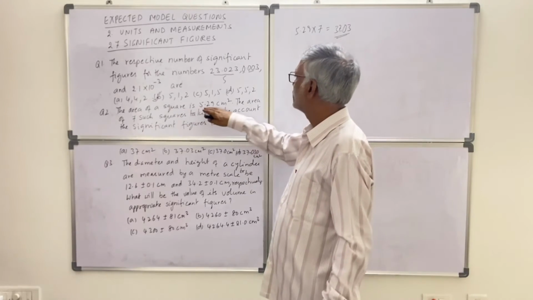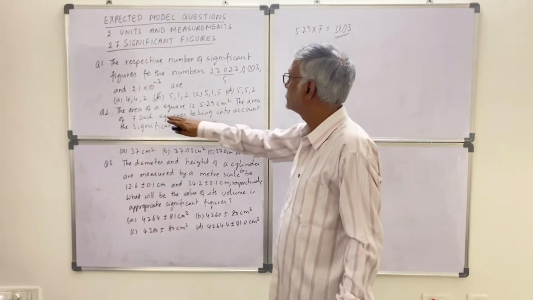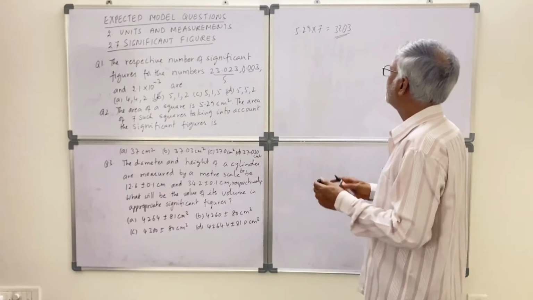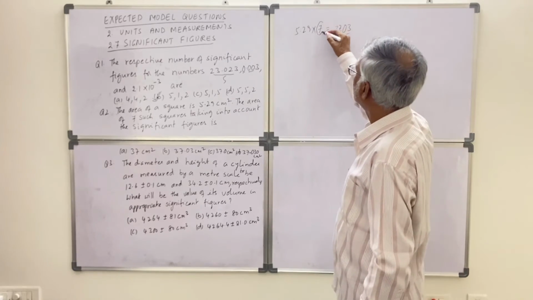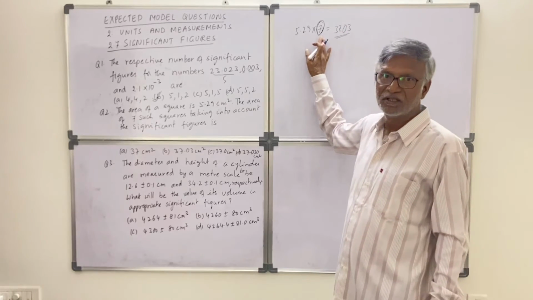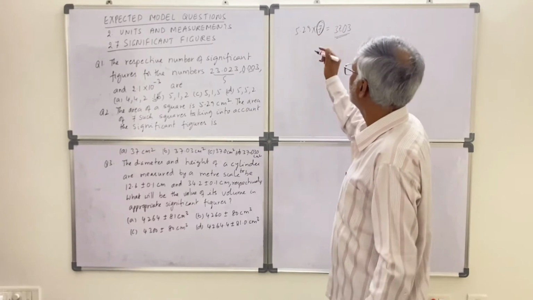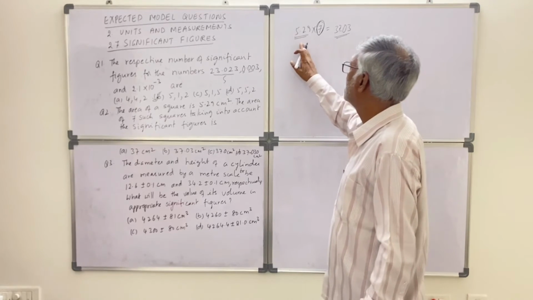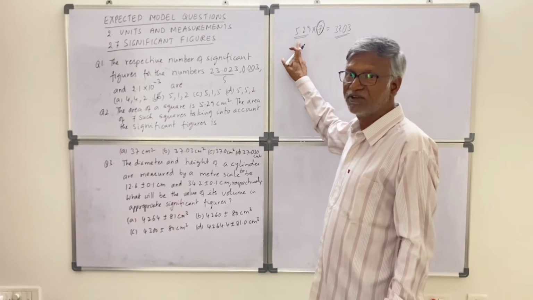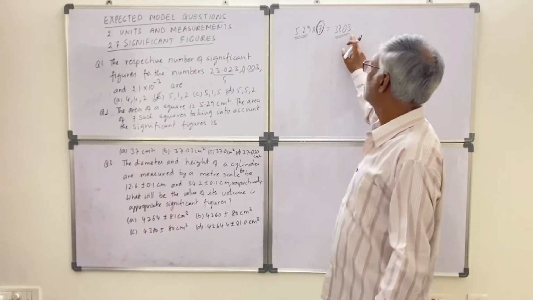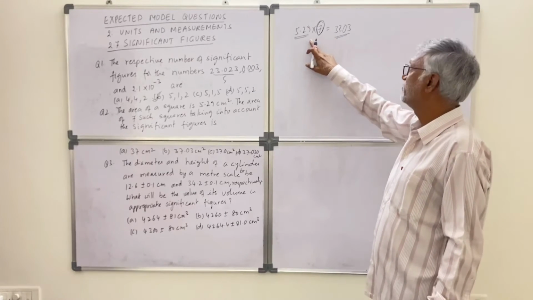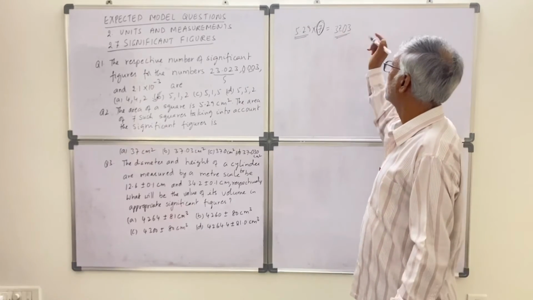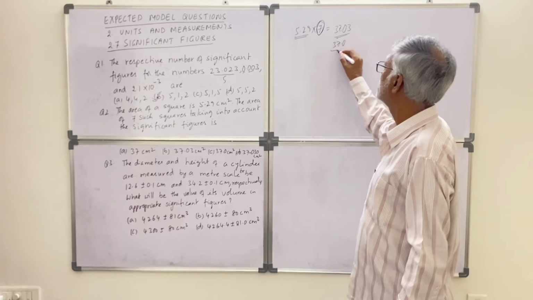The area of a square is 5.29 centimeter square. The area of 7 such squares, taking into account the significant figures, is? Generally, the number 7 has many significant figures because it is an exact count. The given area has only 3 significant figures. So in multiplication, we have to consider the least number of significant figures. 37.03 we got from multiplication, but only 3 significant figures we have to consider. We can drop the 3, so 37.0 is the answer.